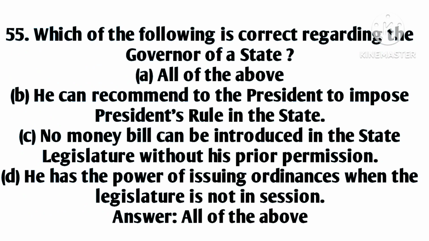55. Which of the following is correct regarding the governor of a state? A. All of the above. B. He can recommend to the president to impose president's rule in the state. C. No money bill can be introduced in the state legislature without his prior permission. D. He has the power of issuing ordinances when the legislature is not in session. Your right answer is all of the above.